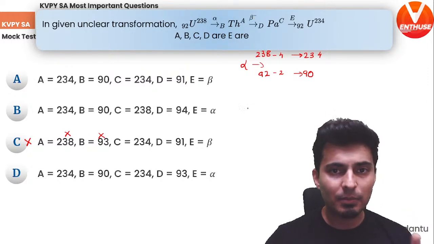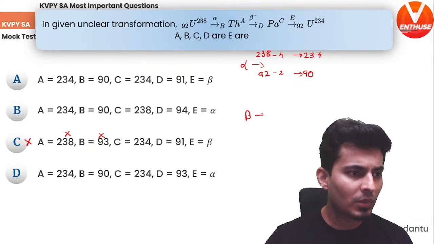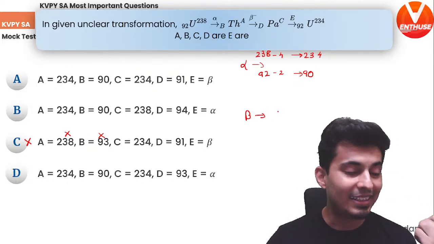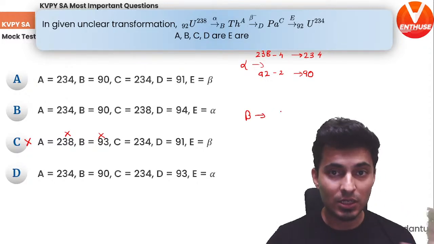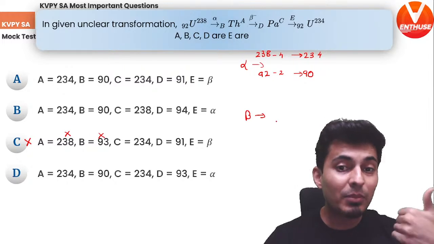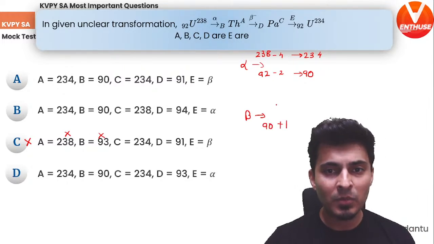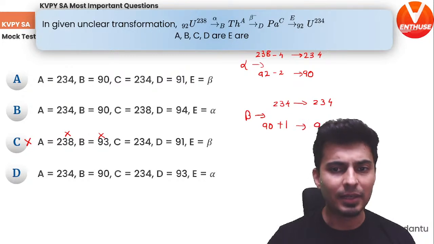Now what happens in a beta decay? Let's think about it. In a beta decay, basically the atomic mass number does not change, right? The atomic mass number does not change. Only the atomic number increases by 1. So 90 plus 1, and 234 will remain as 234. So this will become 91.